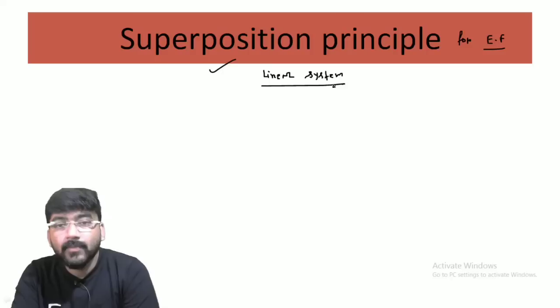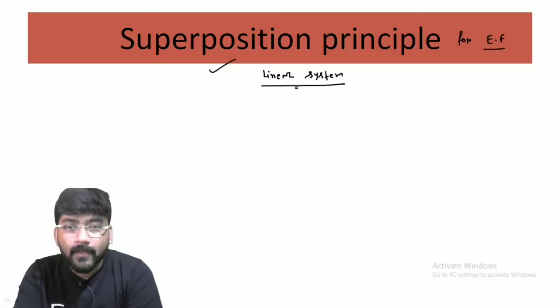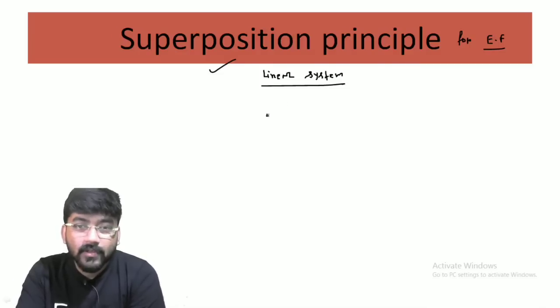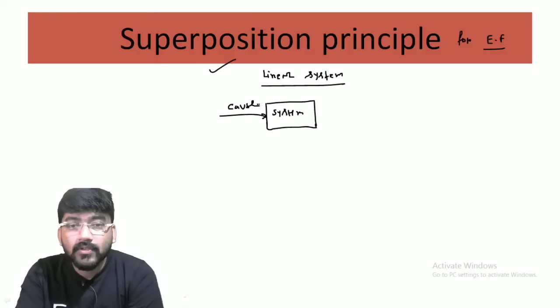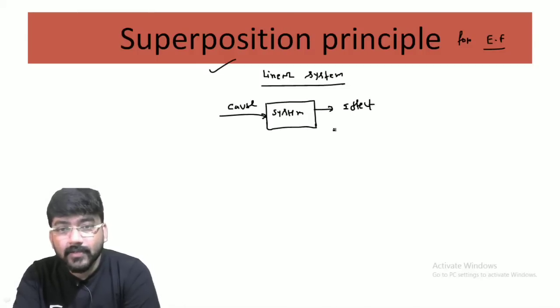And what actually is meant by a linear system? In physics, in each and every case, there is an effect, and whenever there is an effect, there is a cause. So suppose we have a system like this, any system, and there is a cause, and due to this cause, there is an effect.